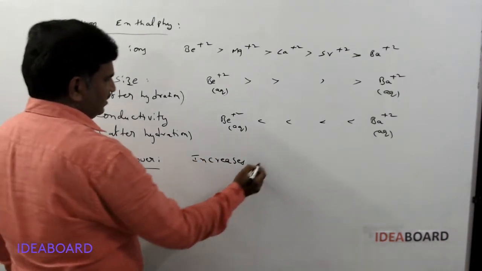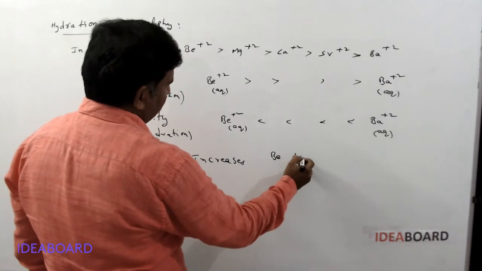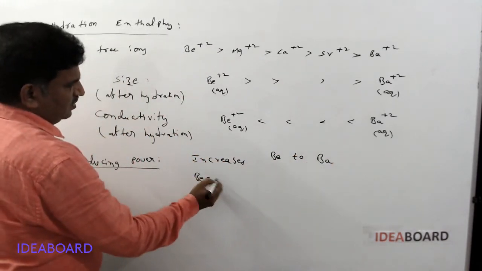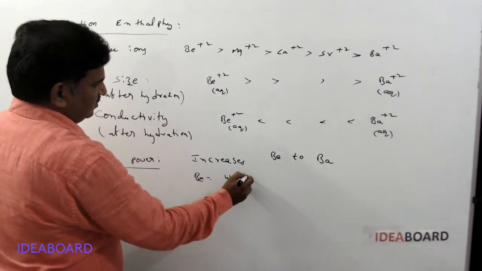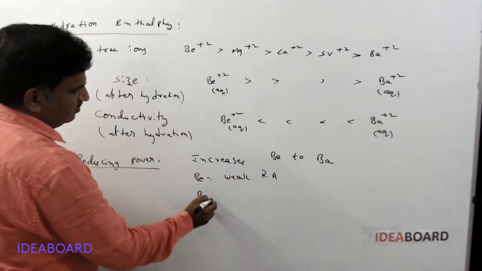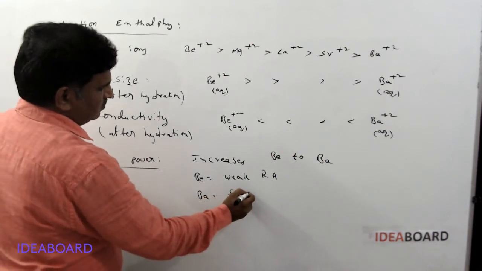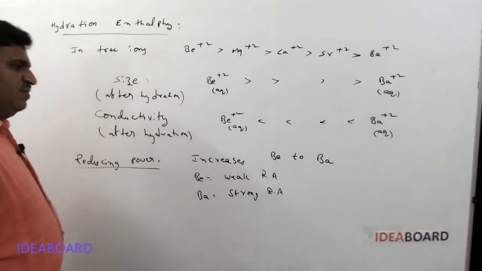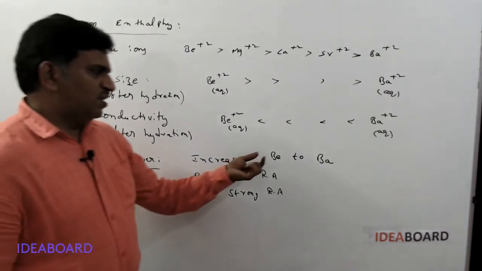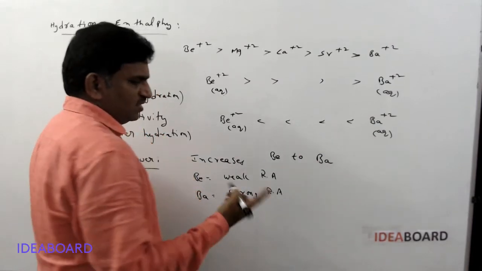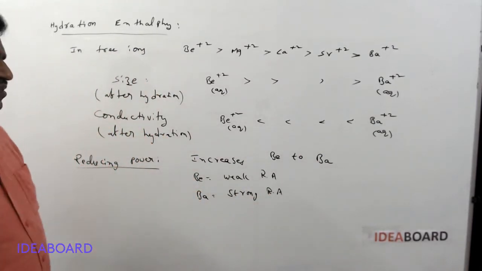Reducing power increases from beryllium to barium. Here beryllium is a weak reducing agent, whereas barium is a strong reducing agent. Why? Because beryllium is small in size, it cannot donate the electrons, whereas barium is bigger in size, it can donate the electrons easily.